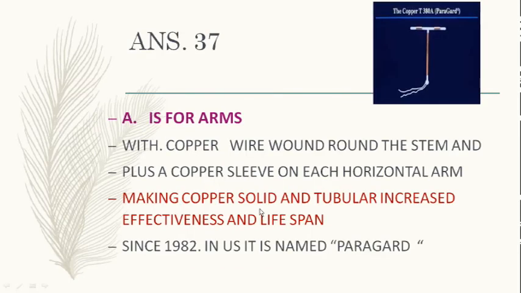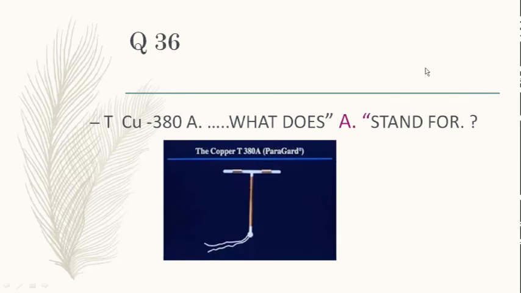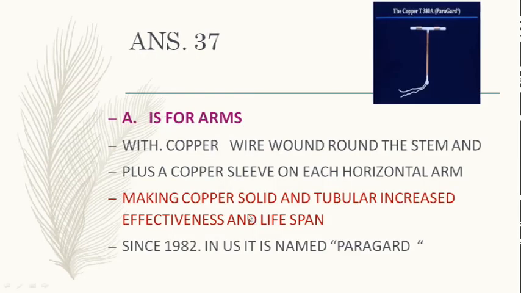So A is for arms, and for copper wire which is wound around the horizontal arm also, and it is not in the form of wire, it is in the form of sleeve. That is, it is solid copper. It is solid, tubular copper which has been put on the horizontal arm, and that which is put on the vertical arm is wire copper. The wire is wound, and therefore this solid tubular copper makes it more stable, and effectiveness and lifespan, we saw, is increased. So 200 was only on the vertical arm, and the horizontal arm in 380A was there.